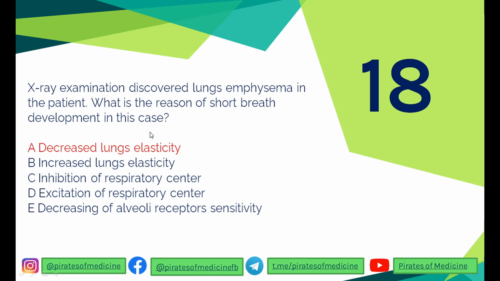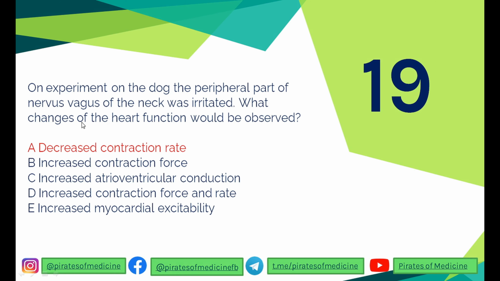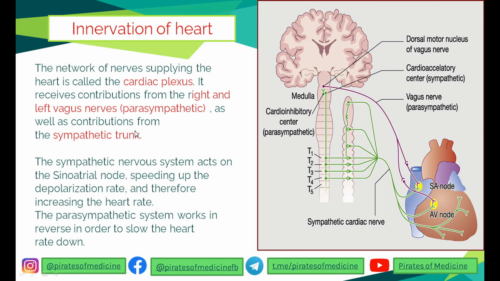In the 19th question, it is said that in an experiment on a dog, the peripheral part of the vagus nerve of the neck was irritated. What changes of the heart function would be observed? Remember, innervation of the heart is by the network of nerves called the cardiac plexus. The cardiac plexus contains both nerves, parasympathetic and sympathetic. Parasympathetic supply is by the left and right vagus nerve, and sympathetic is from the sympathetic trunk. You can observe it over here. The vagus nerve supplies the SA node and the AV node, and the sympathetic nerve supplies the SA node, AV node, and the rest of the myocardium.